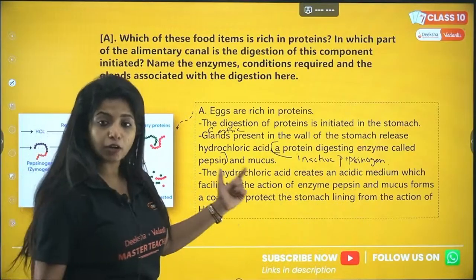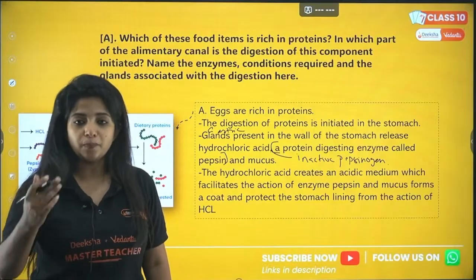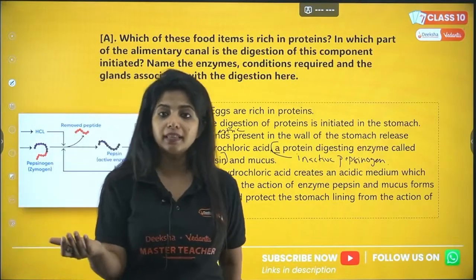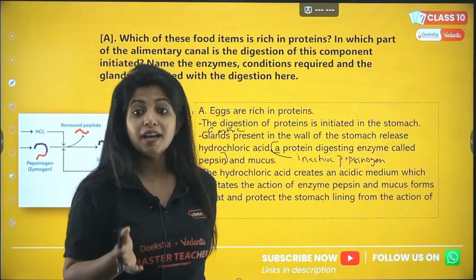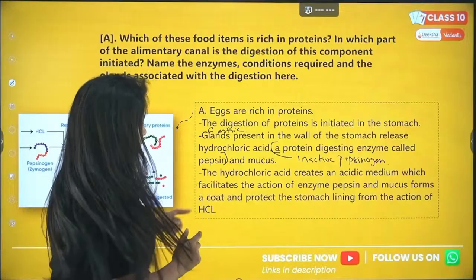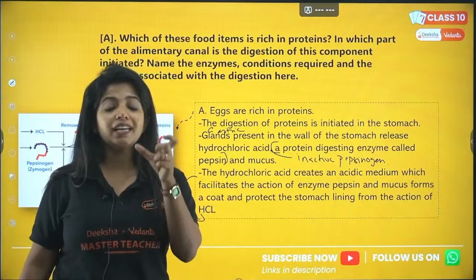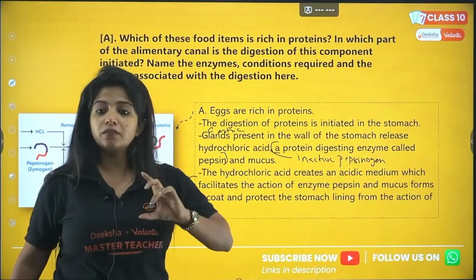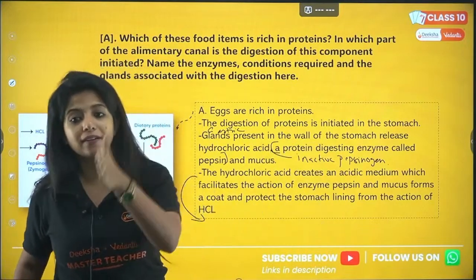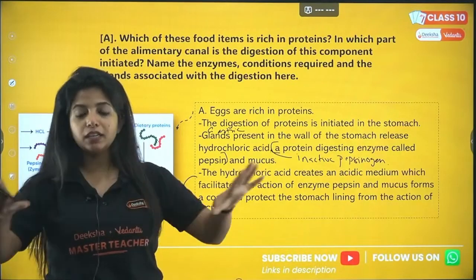So pepsin is also being helped by the hydrochloric acid, but to make pepsin also you need hydrochloric acid. You should know that, so please write that also over here. Hydrochloric acid is needed for creating an acidic environment which helps in the conversion of inactive pepsinogen to active pepsin and also for the working of pepsin. And the mucus basically forms the coat.